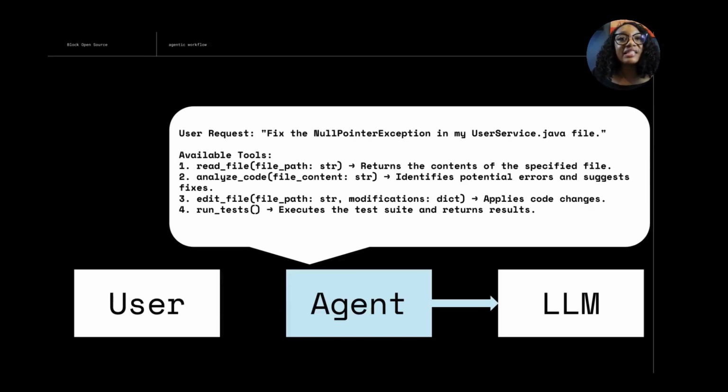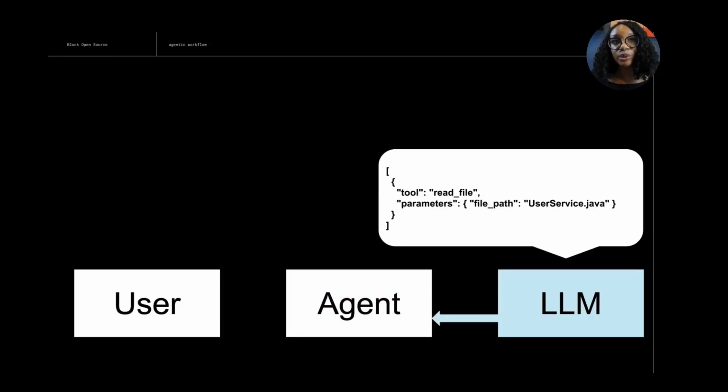So here, Goose is saying the user is requesting that I fix a null pointer exception in her UserService.java file, and I have tools to read files, analyze code, edit files, and run tests. So it's letting the LLM know what it needs to do and what tools are at its disposal. The LLM analyzes the request and selects the appropriate tool from the list. So the LLM says, oh, you can read the file? That would be super helpful. Do that and provide me with the results.